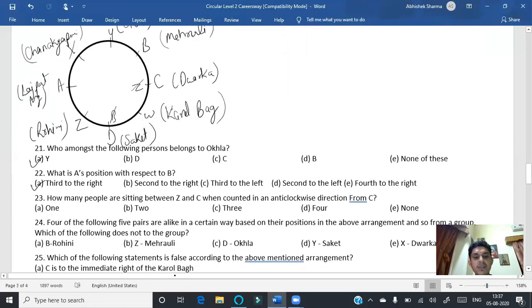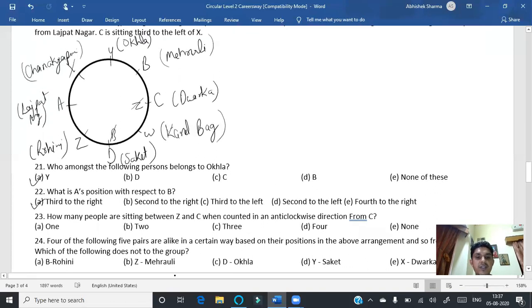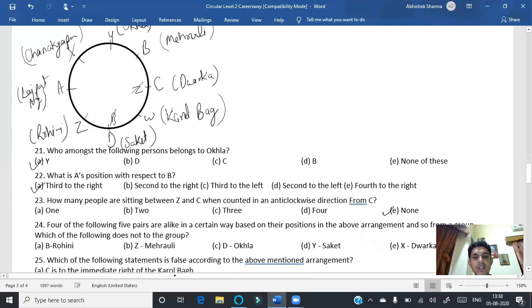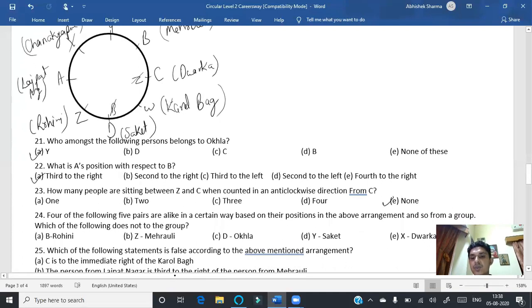How many people are sitting between Z and C? So between Z and C, there are 2 people and 4 people. So either 2 or 4. So we can take either 2 or 4. So the answer is none of these, because the answer will be either 2 or 4. Question number 24. Four of the following five pairs are alike in a certain way based on their position in the above arrangement. So from a group, which of the following does not belong to the group?